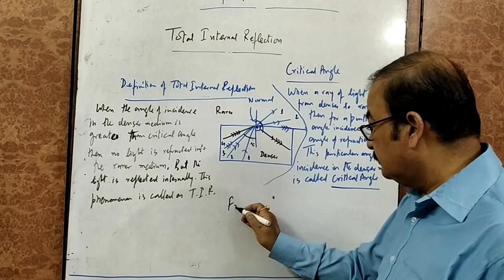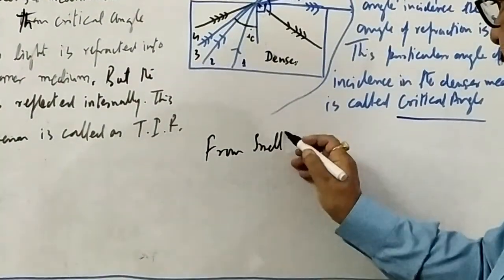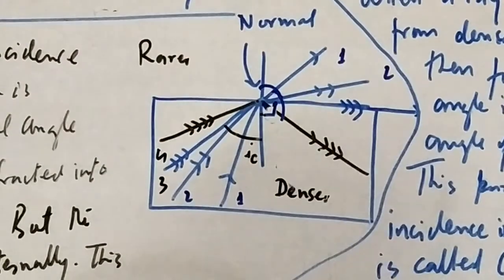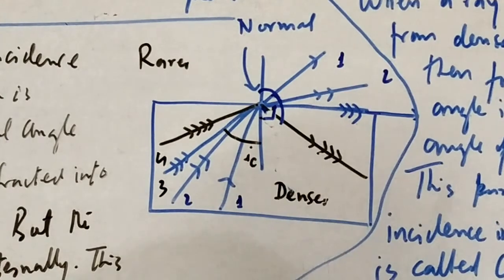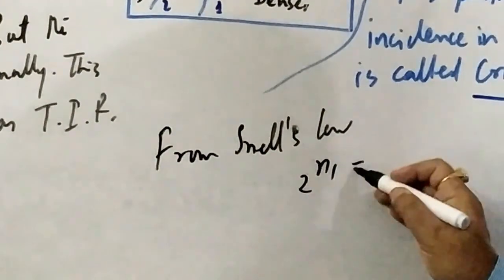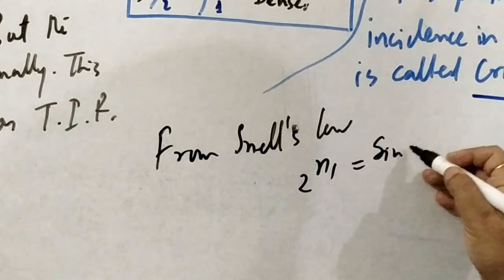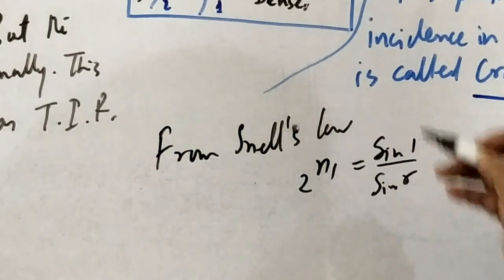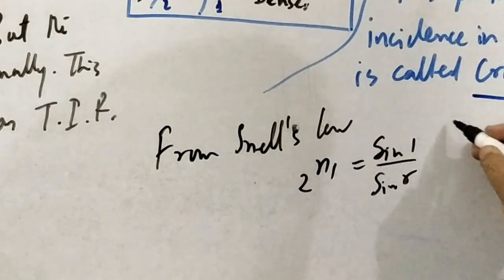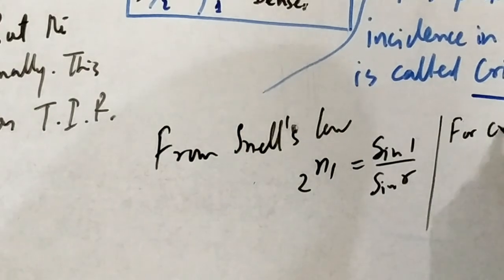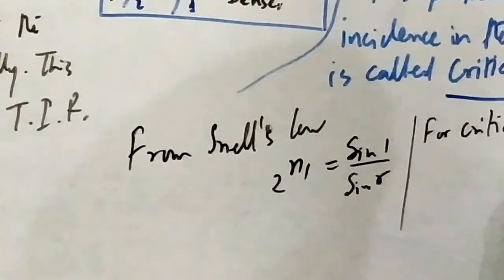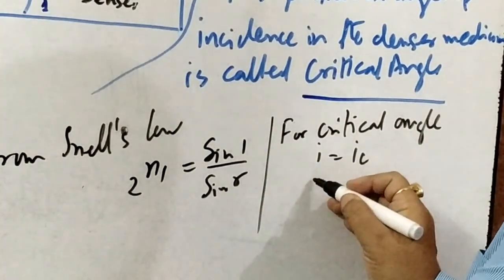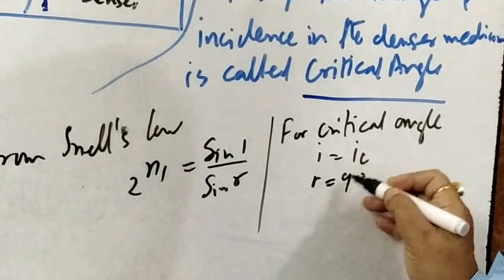Now suppose we apply the Snell's law. From Snell's law, this is refractive index second medium and this is first medium. So refractive index of first medium with respect to second medium would be equal to sin I upon sin R. And here for critical angle, I equal to IC, that is critical angle, and R equal to 90 degree.